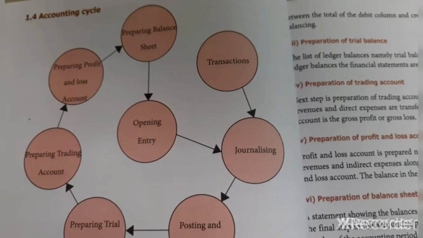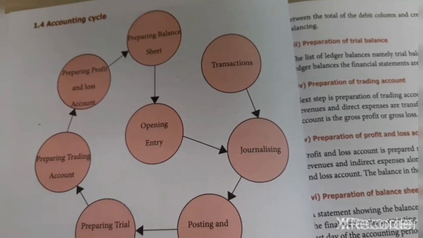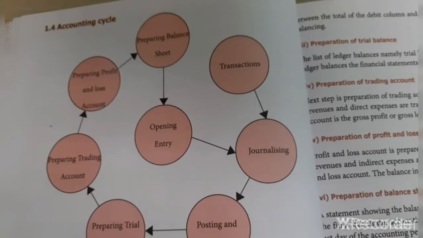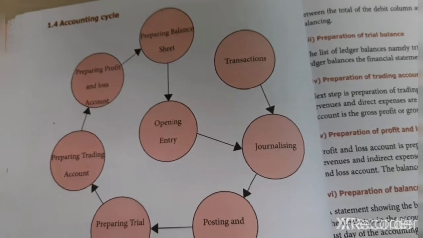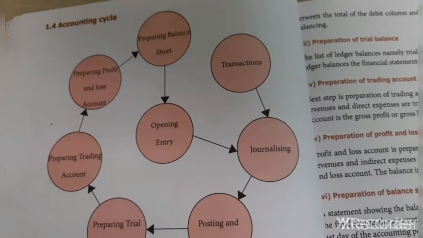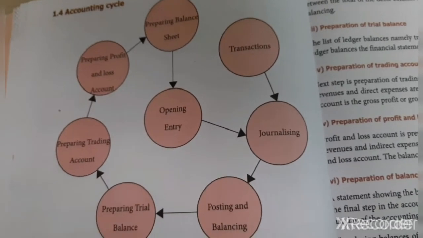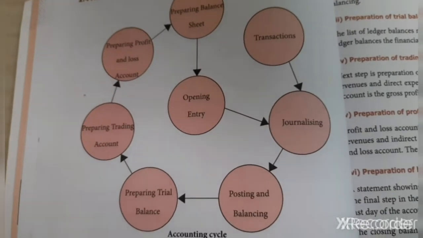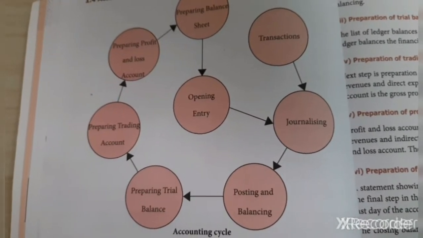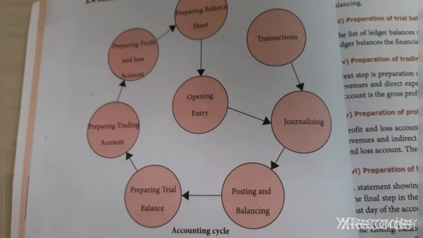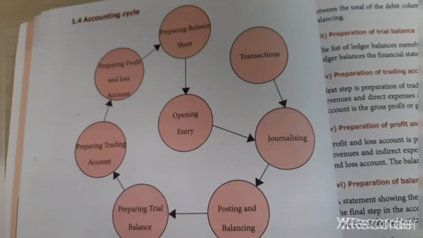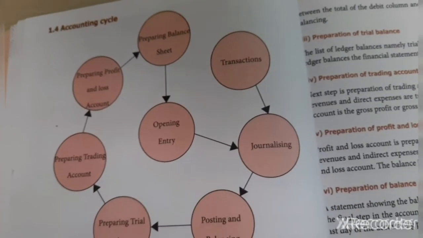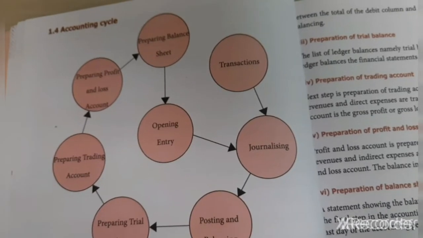Next one is transaction. Transaction means, for example, purchased goods for rupees 1000. What does it mean? I purchased some goods. For example, I purchased a pencil for rupees 100. What I have done here is, I purchased a pencil for rupees 100. நான் என்ன பண்ணிருக்கேன்னா pencil 100 rupees க்கு வாங்கியிருக்கேன். So the cost of it is 100. The worth of the pencil is 100.